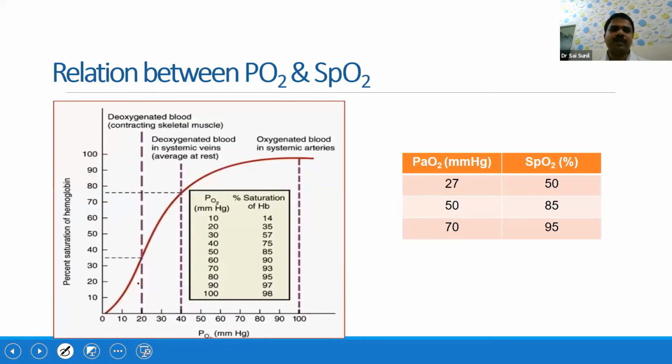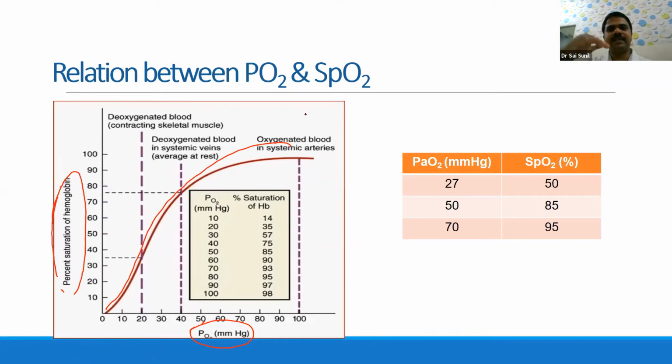Now coming to one more aspect of the basic concepts of oxygen, what is the relation between PaO2 and saturation? Here the x-axis is PaO2, whereas the y-axis is the saturation. If you see here, it is a sigmoid-shaped curve, which means that at one point there will be a sudden increase in the saturation, and after reaching a particular point the saturation won't increase further. That is the sigmoid-shaped curve.